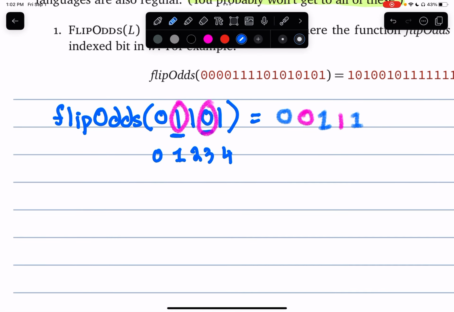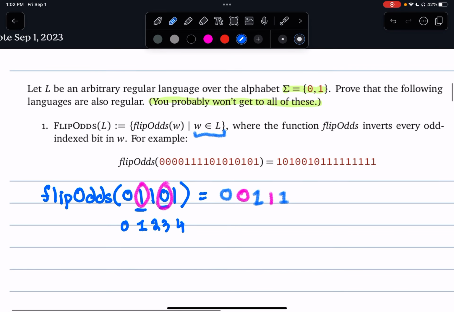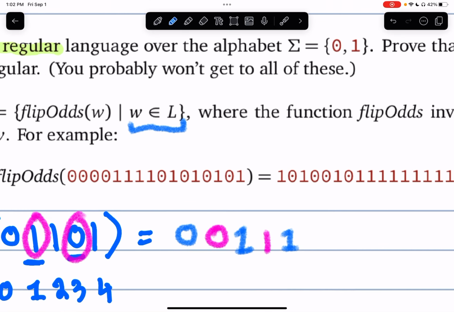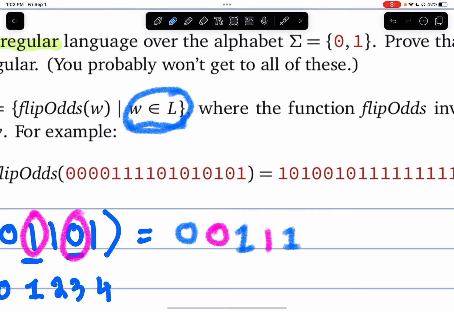So far, all we've done is understood that the function flip odds just flips the odd index bits of the string. So what else does this question tell us? It tells us that L over here is an arbitrary regular language. So if L is a regular language and W belongs to L, W is a particular string in the language L, my bad, sorry.